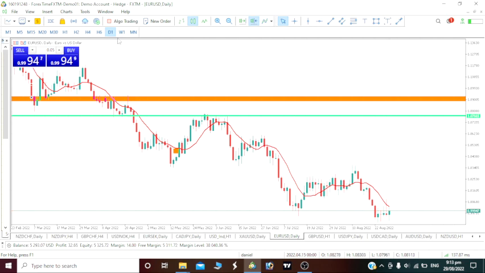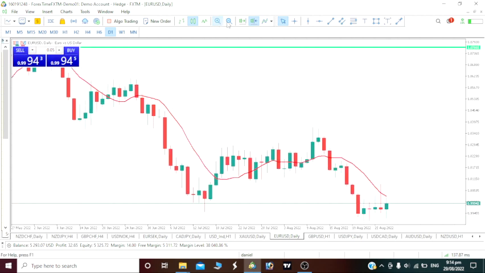Now let's take a look at our Euro USD for the 30th of August. We want to see where our price will very much likely move from. Before we actually get started, I've done weekly analysis on our Euro USD. You can go and watch it and try and see where our price will be moving for this week. Now start with our daily time frame.